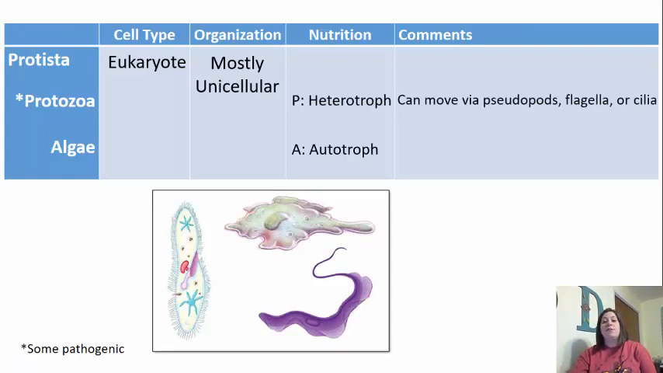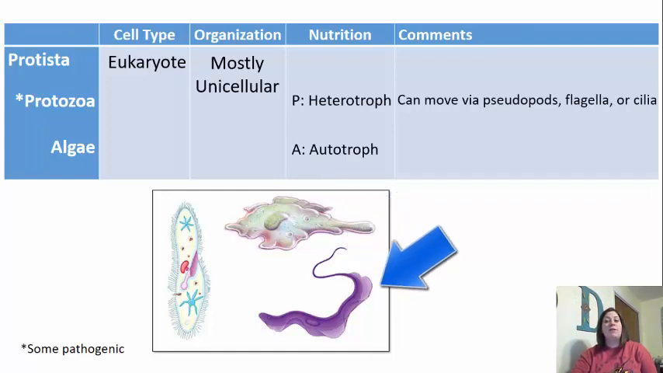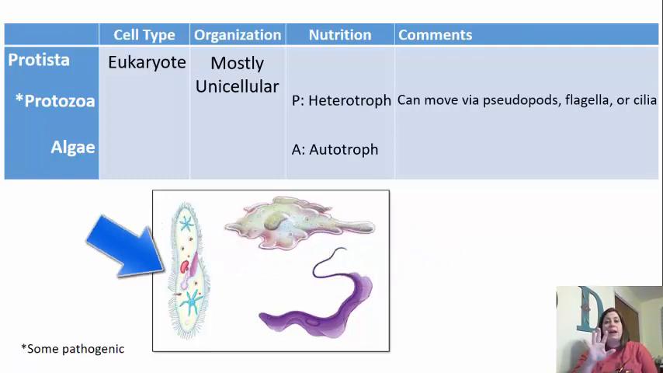The first way is through a pseudopod, which you can see here in this picture. It's a false foot, and it's where it's going to be able to extend its cytoplasm and its membrane and pull itself forward. Another way they can move is through a flagella, like you can see here. The flagella is a tail that would whip back and forth, allowing it to swim. And the last one is cilia. Cilia are little hair-like extensions that are going to move back and forth very quickly, again, allowing for movement to take place.